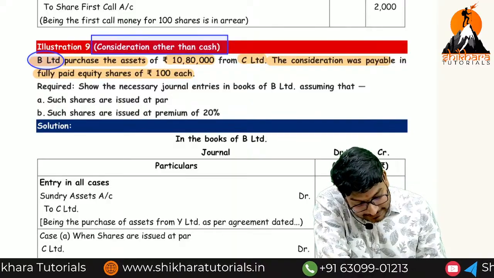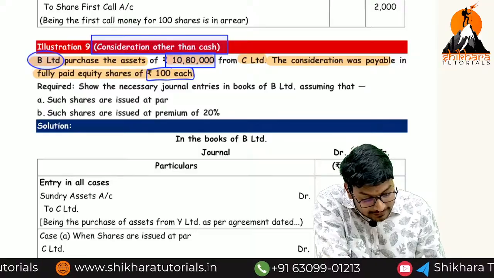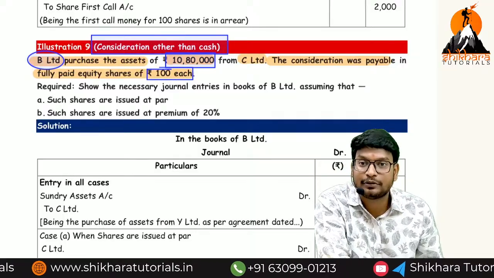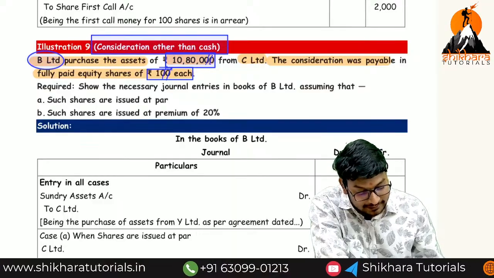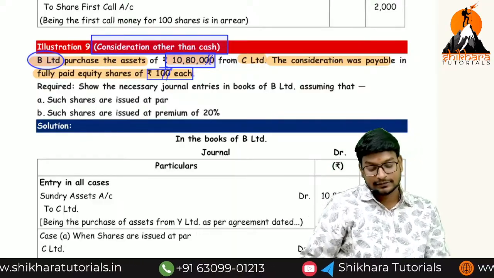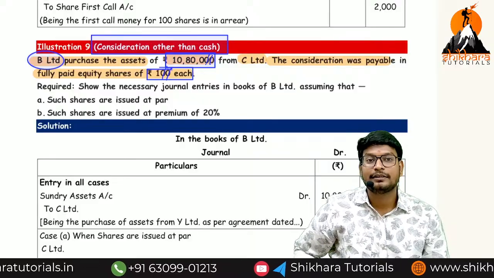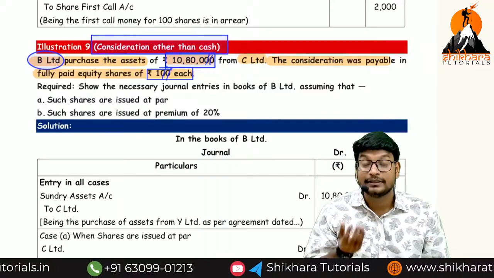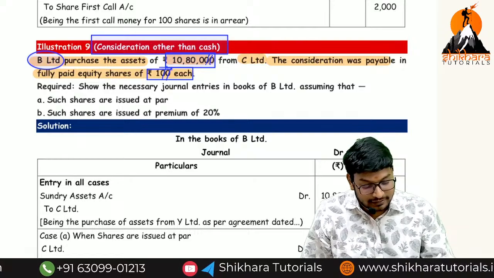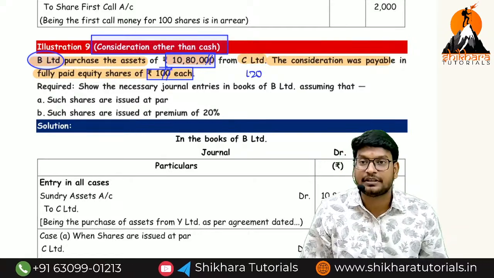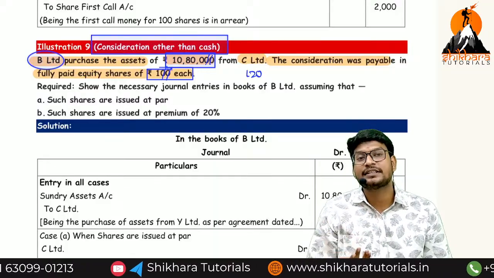What is the consideration? 10,80,000 divided by what is each share value? 100 rupees. That means how many shares do we have to distribute? So 0, 0 cancel. So remaining how much? 10,800 shares we have to give to C Limited. Are you getting the point or not? If in case we are giving the shares at a premium, that means think 120 rupees we are distributing. Each share value is equal to how much? 120. That means how many shares do we have to give?